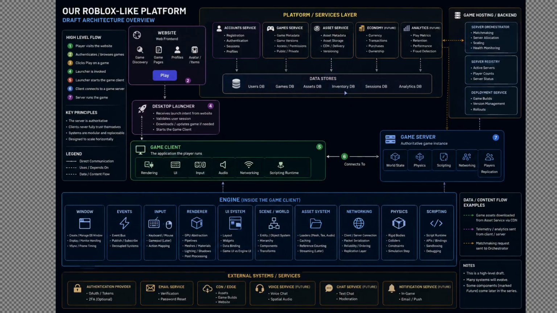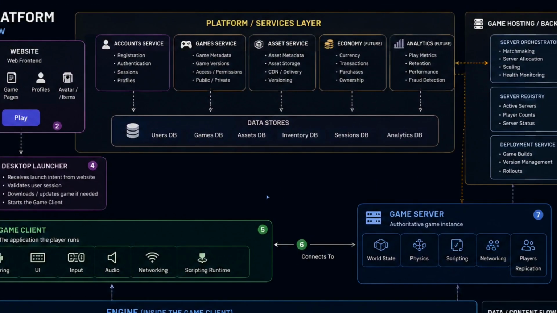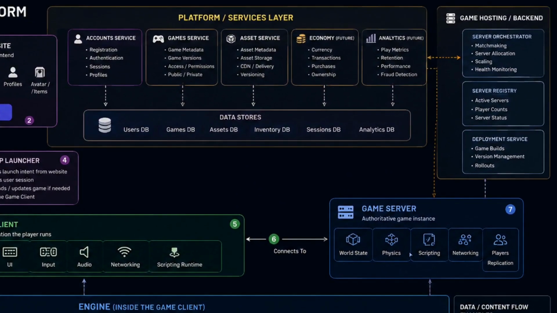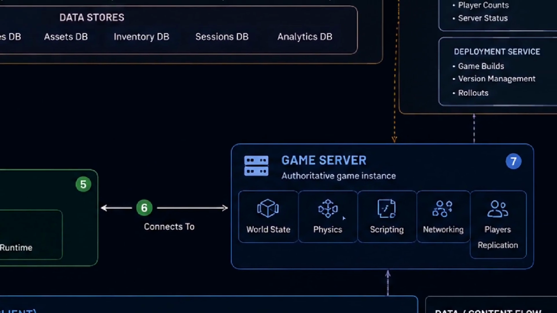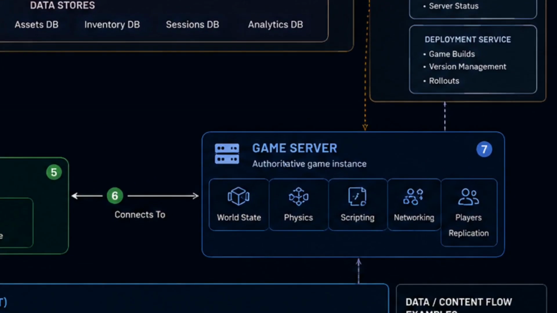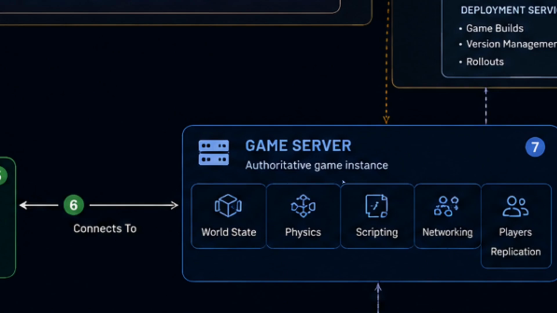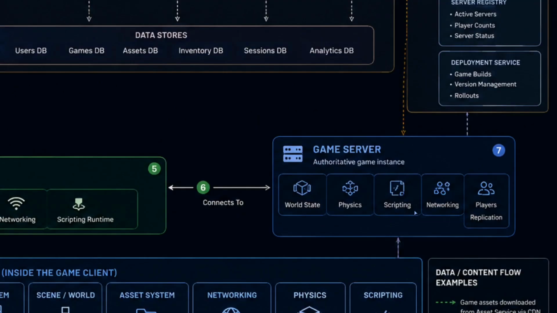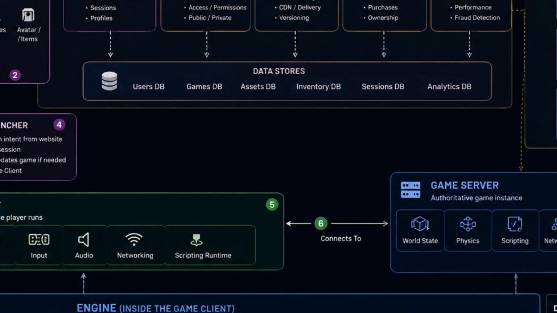Then, of course, there's physics. Objects need to fall, characters need to stand on the ground, parts need to collide, forces need to move things. Eventually we'll explore rigid bodies, collision detection, collision response, constraints, gravity, and simulation stepping. Physics will be part of the expanded edition because it deserves its own deep dive.